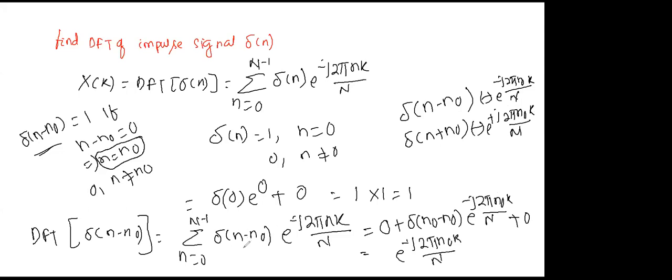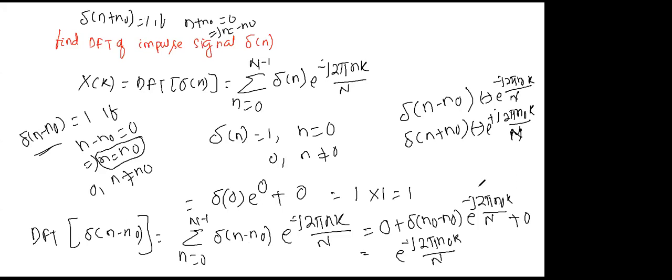If you take the plus, then delta of n plus n naught equals 1 if n plus n naught equals 0, that is n equals minus n naught. Just replace n by minus n naught, and we will get e to the power plus j 2 pi n naught k by capital N.